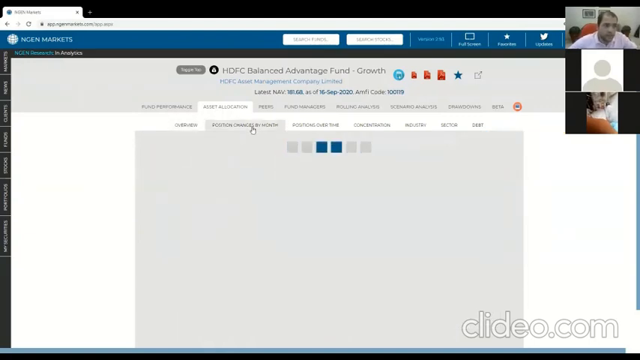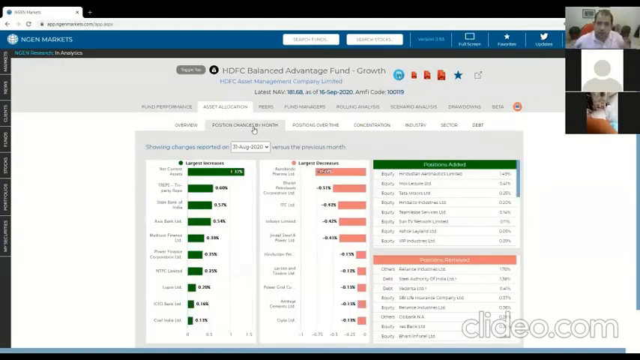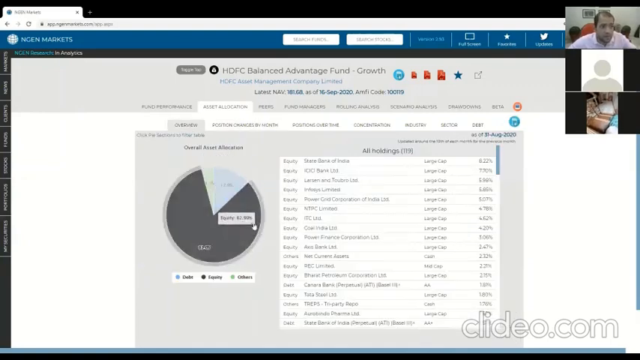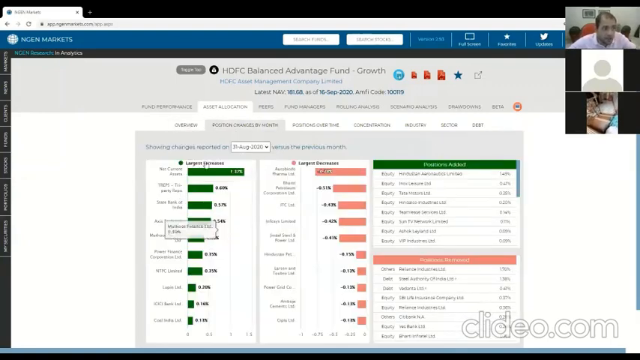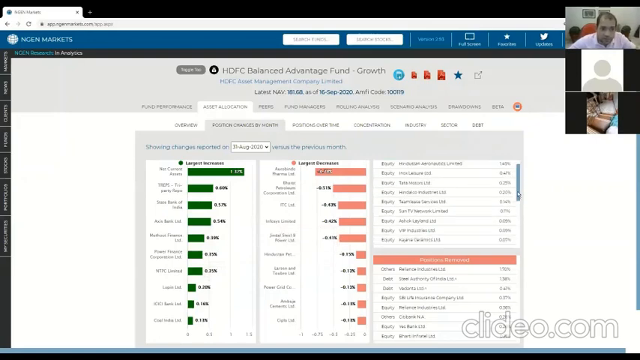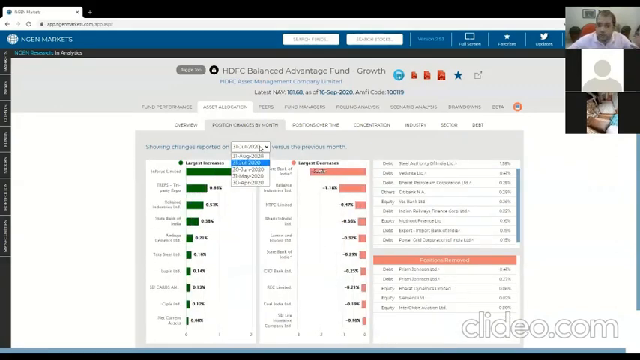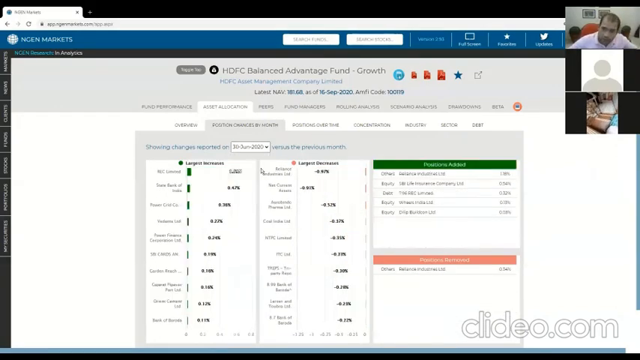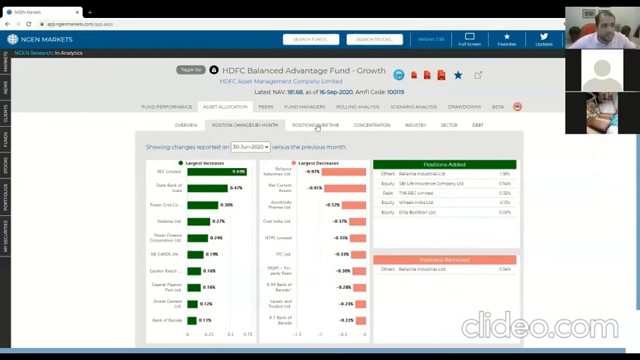More usefully, the next two tabs are quite useful to see how these positions have changed. So here you can see how their holdings have changed from the previous month. What's increased, what's decreased, what has been added, and what has been taken out. And you can actually go back a few months to see what changed the previous month or the month before that, from the month before that.